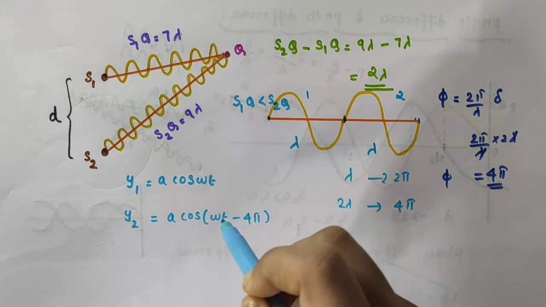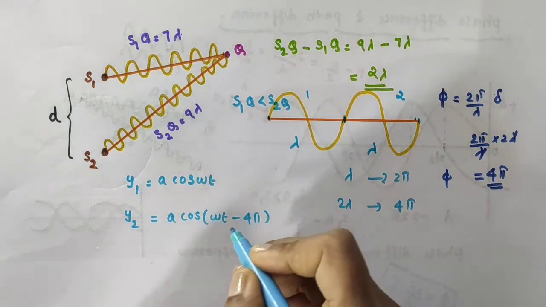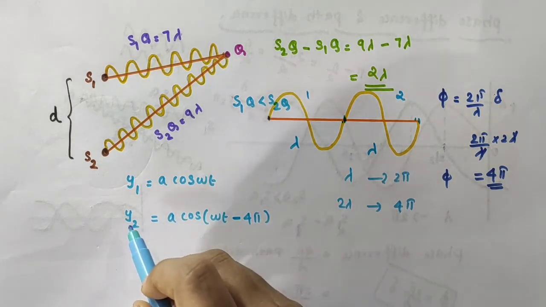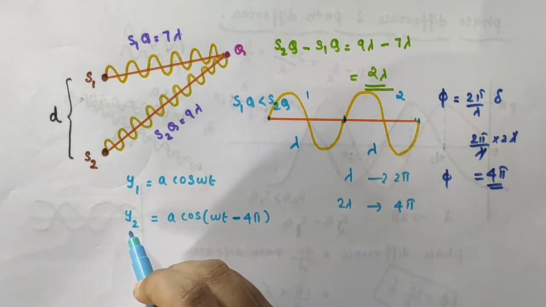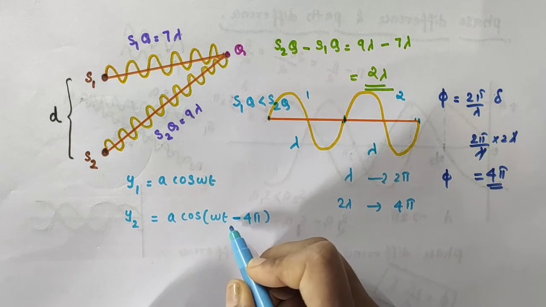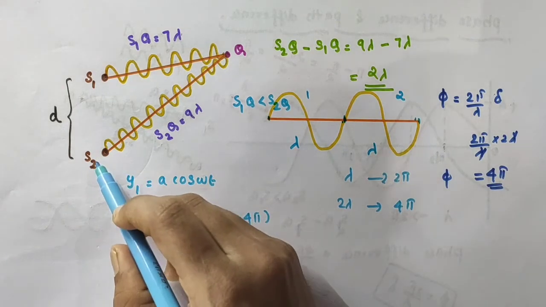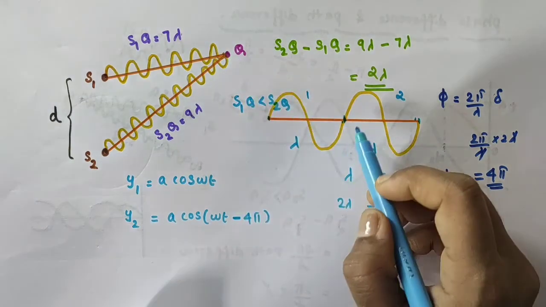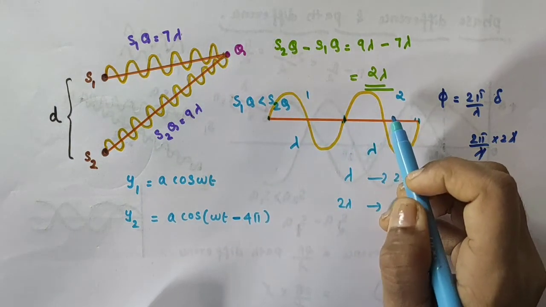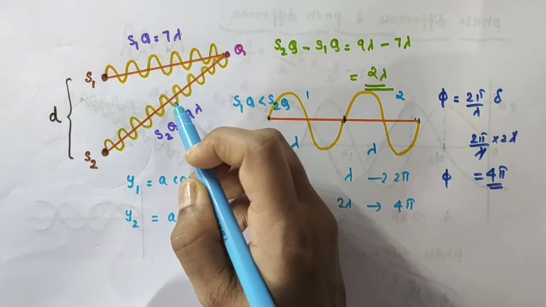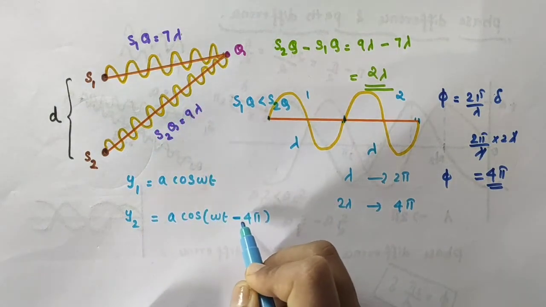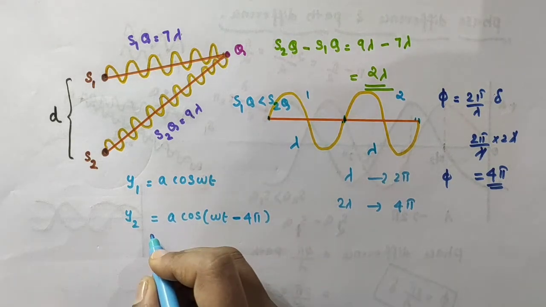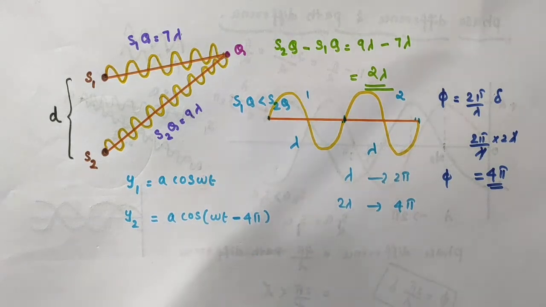Now, why is this omega t minus 4 pi? Why is it written as minus 4 pi? Because this is actually the displacement produced by the source S2, and here we have written one negative sign. Why? Because the wave from S2 arriving at Q is delayed by 2 cycles. Delayed, that is why a negative sign is marked here. But you see, Y2 is equal to A cos of omega t minus 4 pi.